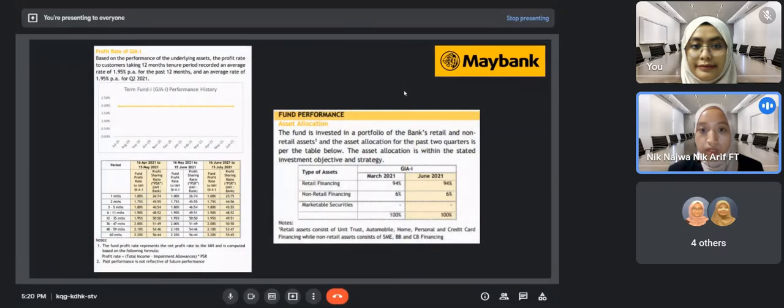Okay, here is the fund performance on the asset allocation. For GIAI, the type of asset is retail financing and non-retail financing. And here we can see that the greater the time, the greater the profit ratio accordingly from invested account holder and bank. Next.